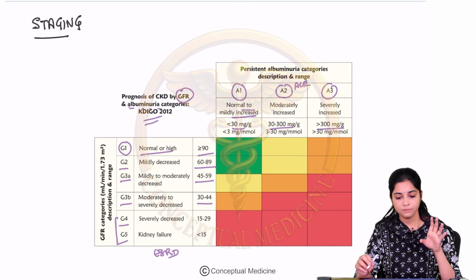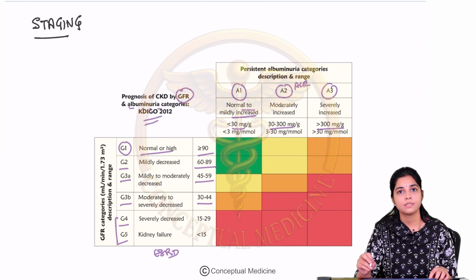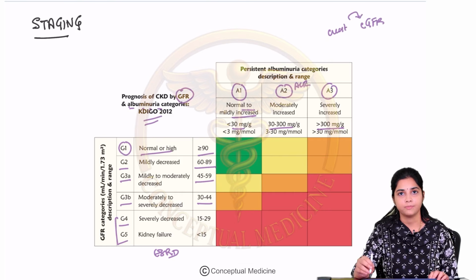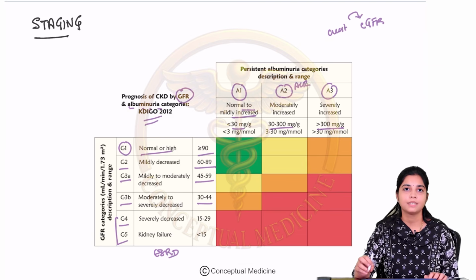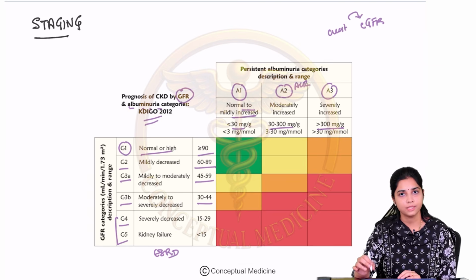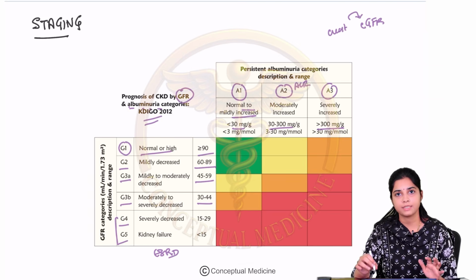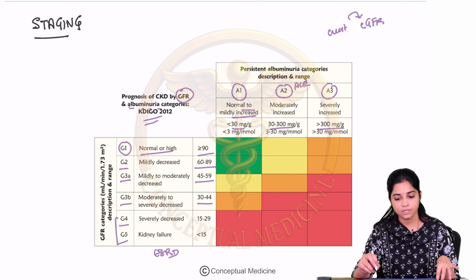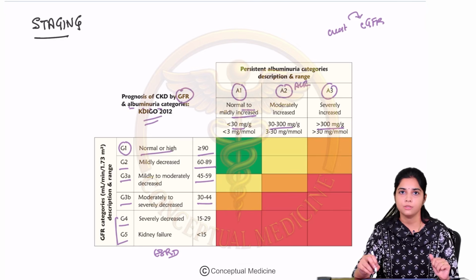So if you are asked to stage the CKD, you look at the creatinine, you look at the GFR. You can get the estimated GFR using the creatinine, right? There are certain equations for that, and the one which we are using now is your MDRD equation. We are not looking at the MDRD equation in detail today. The MDRD equation will be available as a calculator as well. So from the creatinine, you get the estimated GFR and you look for the albuminuria and you stage the CKD. So based on this GFR and proteinuria, this is how you stage your CKD.